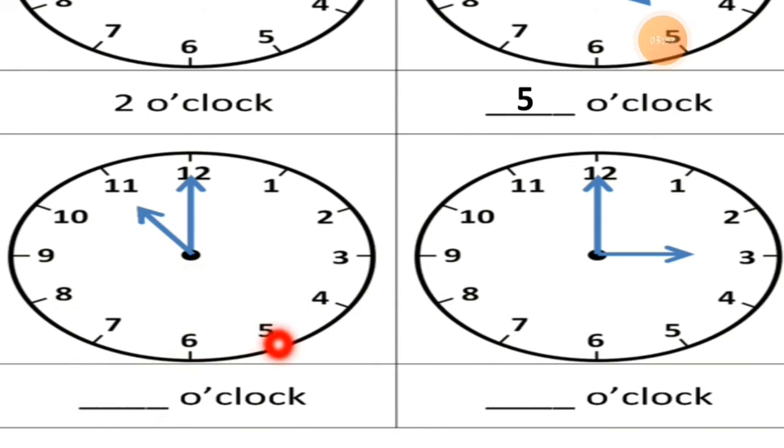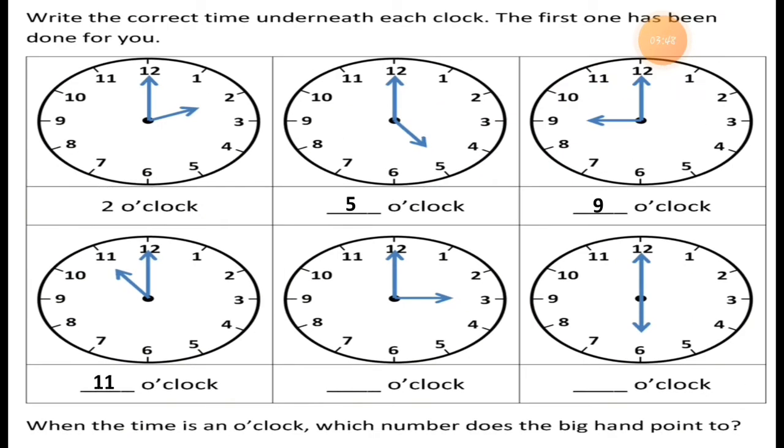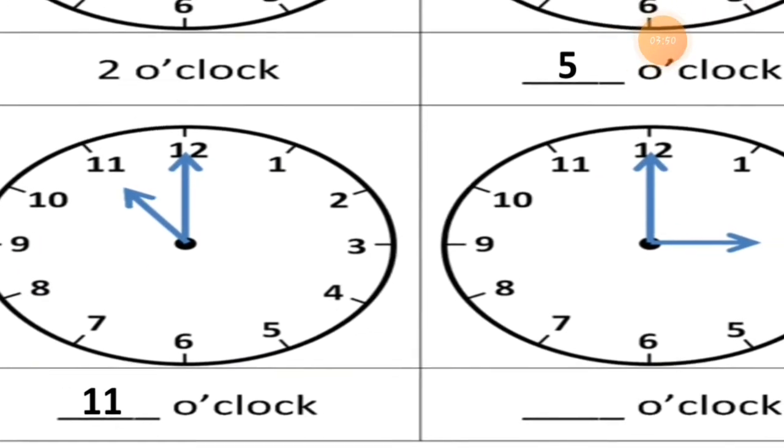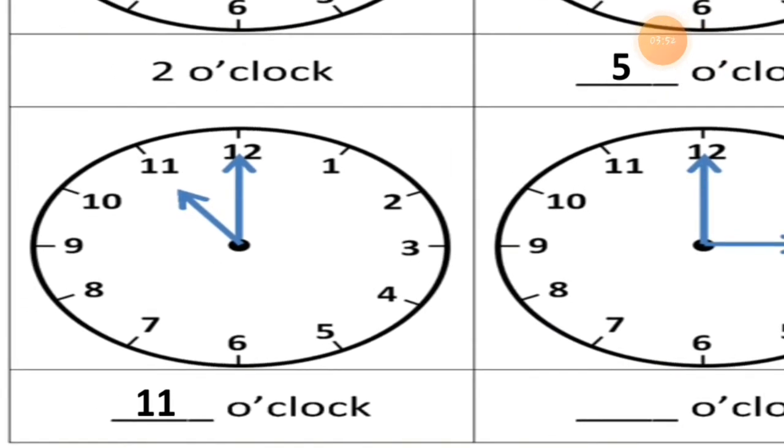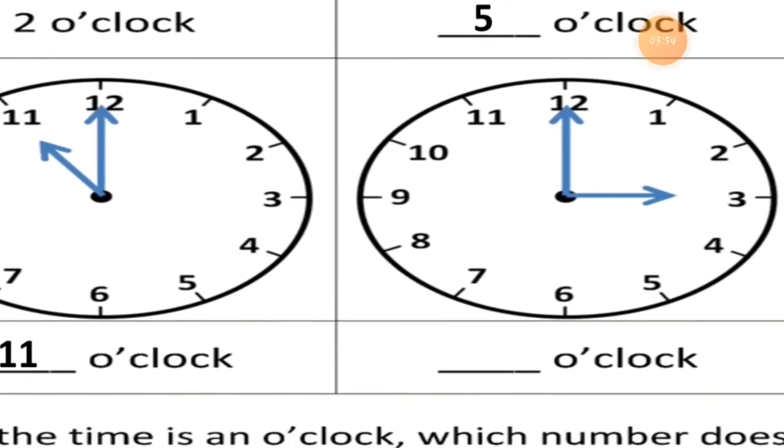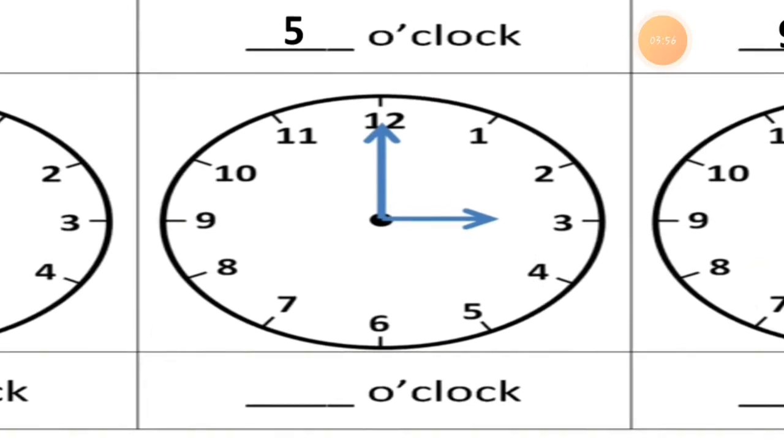And here is the short hand. You can see it is pointing to 11. So the time is 11 o'clock. What is the time of this clock? It is 11 o'clock.